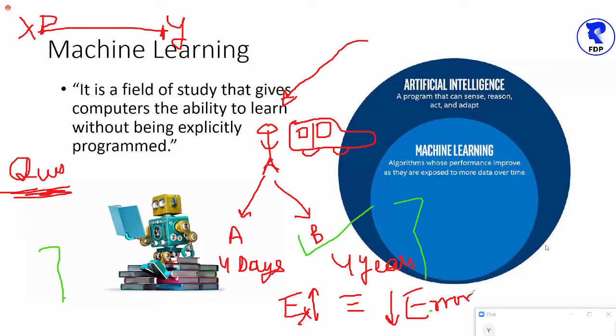In fact, more experience means less error. Okay, but can I say the same statement in a way that more experience means less error, or we can say high accuracy? Are you agreed with me? Both of the statements are same.